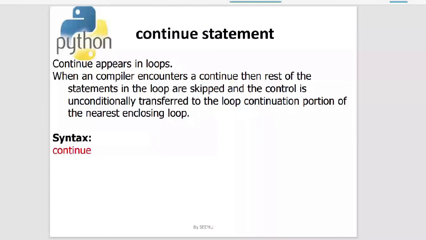Now, continue is another loop controlling statement, which is used to iterate through the next iterations. So it will skip the rest of the statements inside the loop for you, and it will continue with the next iterations, unlike break. For break, you come out of the loop. But for continue, you will stay inside the loop, but the rest of the statements will not execute. So we'll look at this concept with an example.